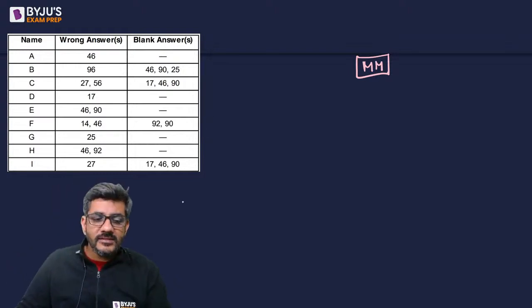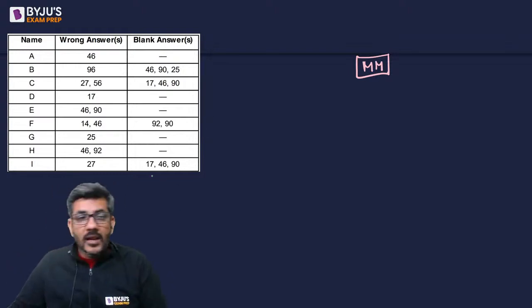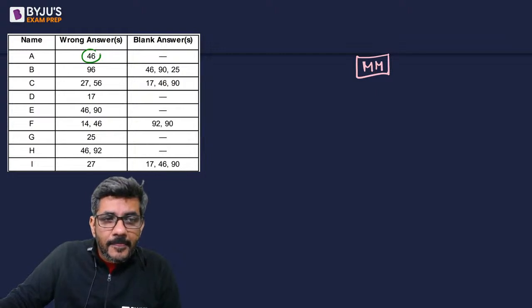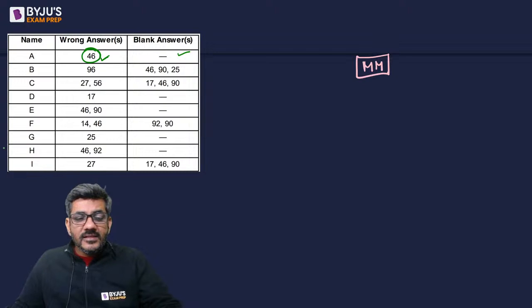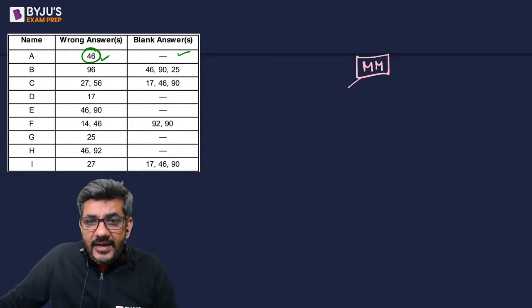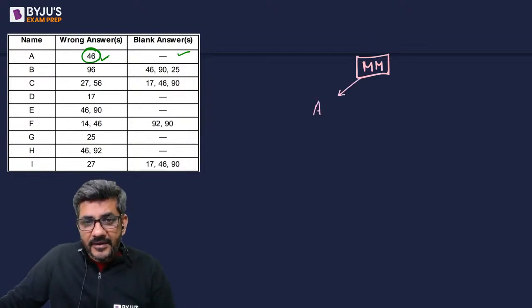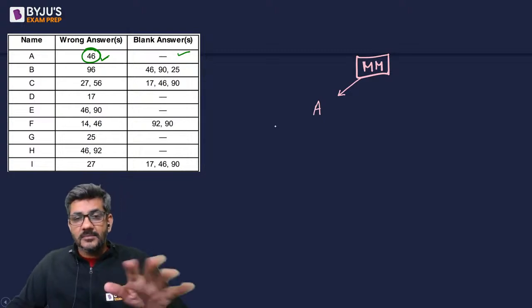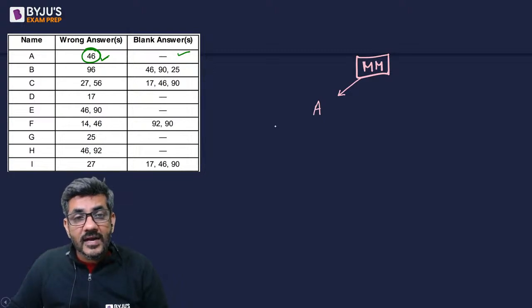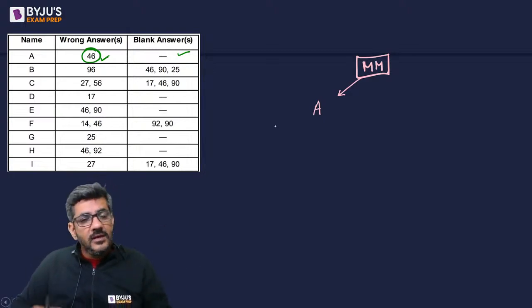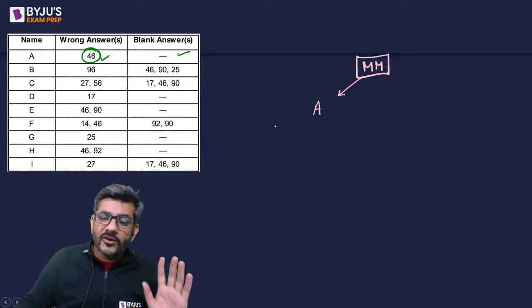How do we deal with this? First of all, let us look at this person A. He has no blank answer. He has no wrong answer apart from 46. So can I say this guy must have directly copied from the mastermind? This person must have directly copied from the mastermind because the mastermind had all correct answers, he also had all correct answers. Mastermind had no blank, he also had no blank.